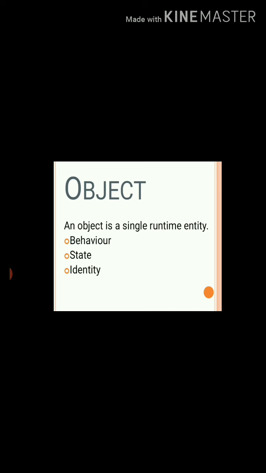Behavior. The behavior of an object is defined by the methods that you can call. Means when you call the method, then behavior works. Object's state. An object's state may change over time but not spontaneously.